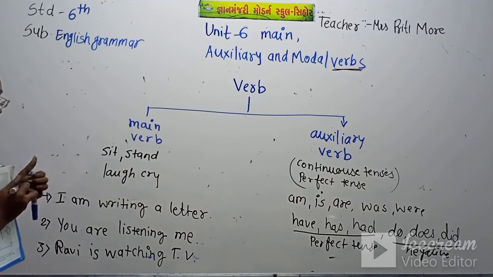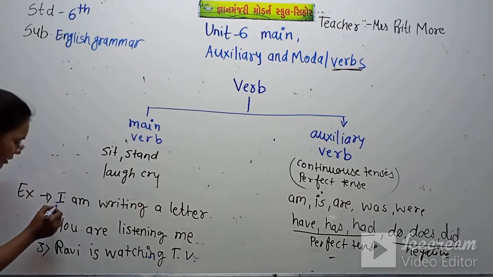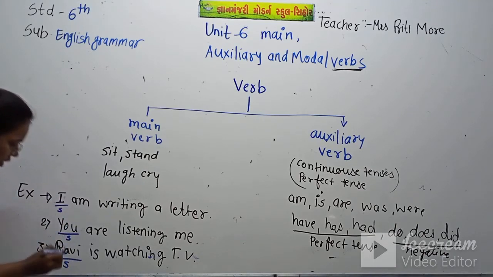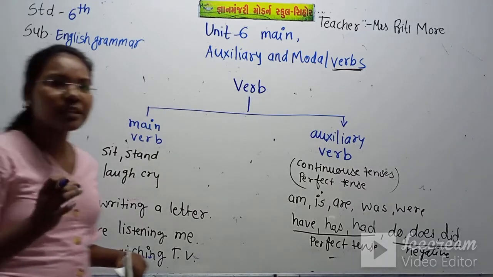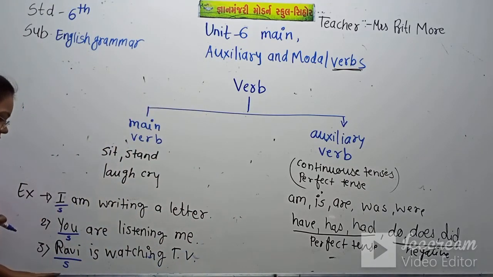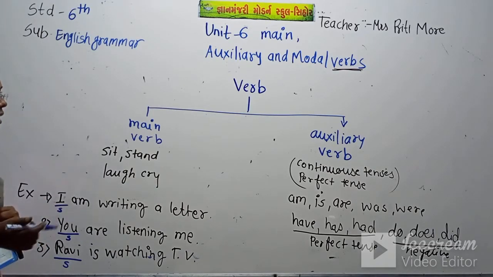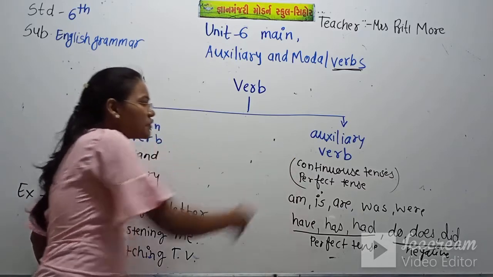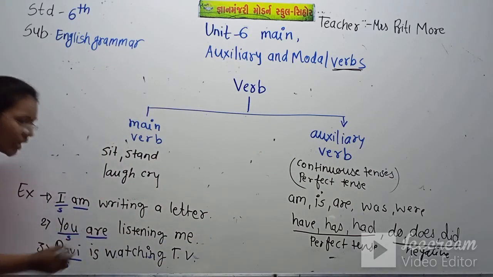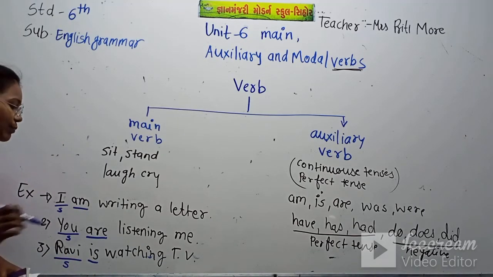Now let's see where is our subject. Here is the subject. This is also the subject. The statement always begins with the subject. Now, which is the helping verb? Where is the auxiliary verb? Here is the auxiliary verb, and here is also an auxiliary verb.